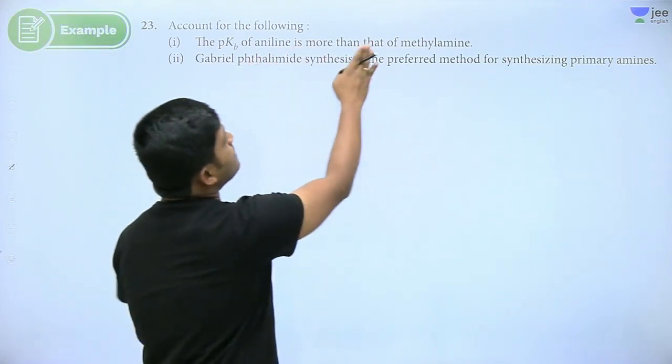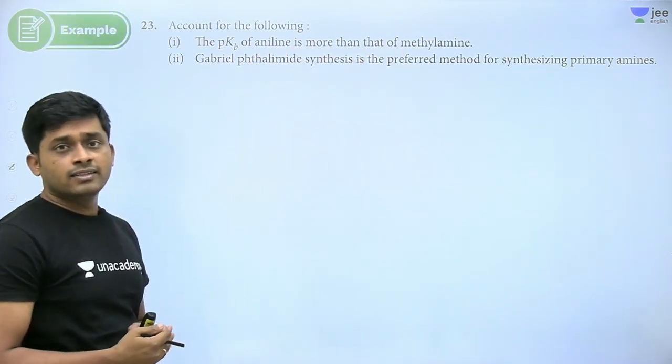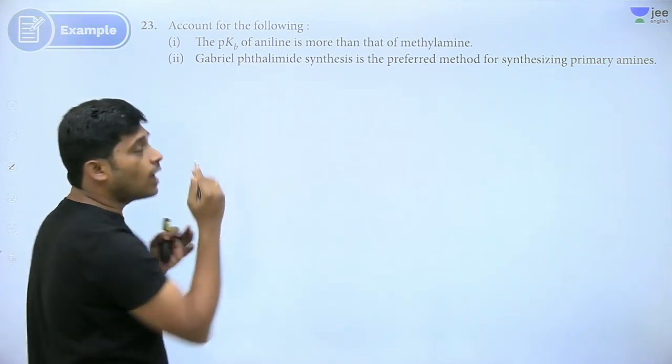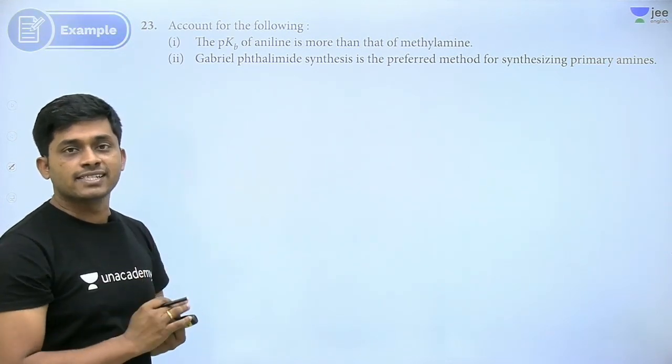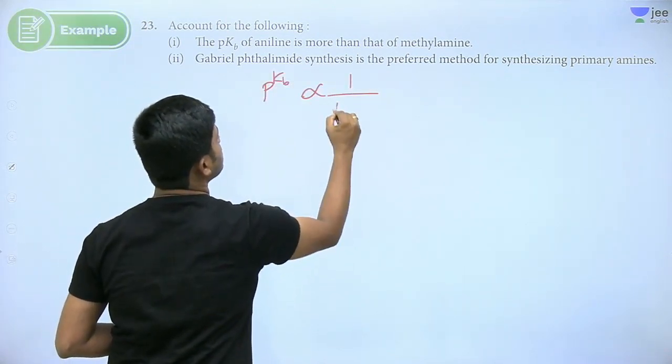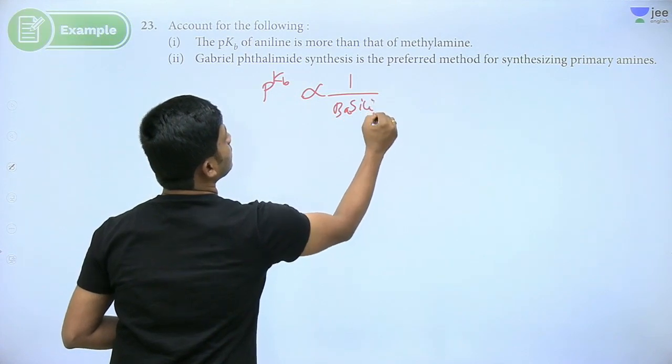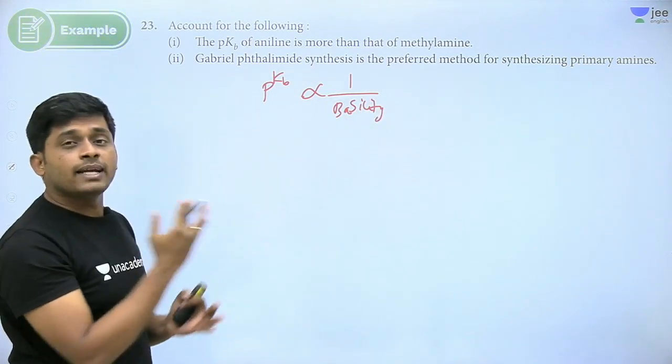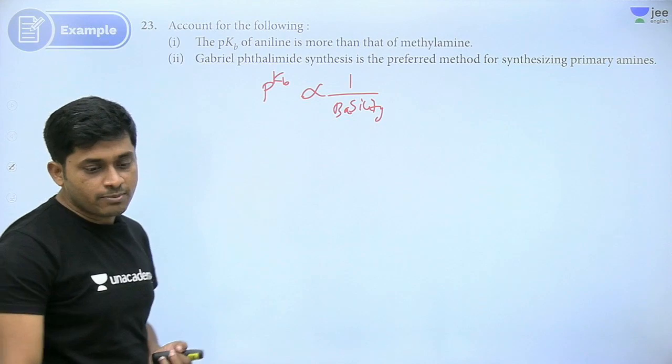Next, pKb of aniline is more than methylamine. What is the pKb value? How is it related to basicity? pKb is inversely related to basicity. Now what we are saying here, is methylamine more basic or aniline? Which one is more basic?